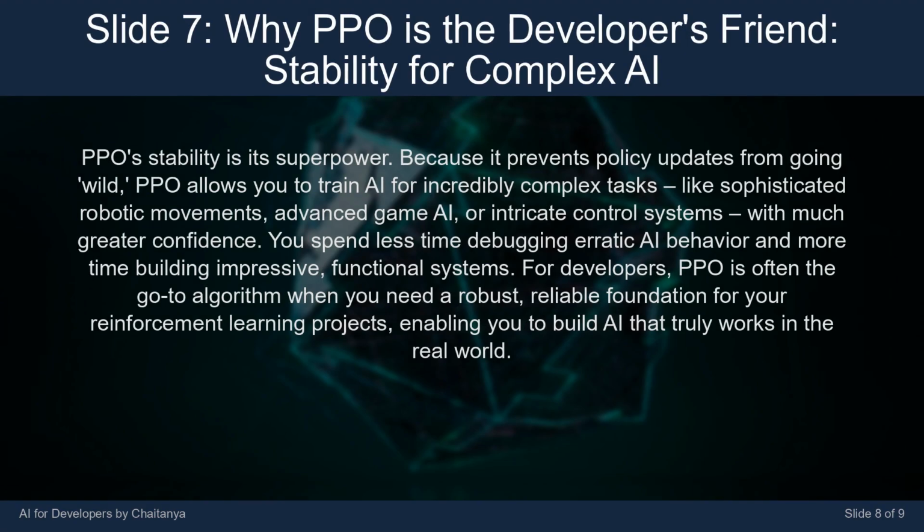PPO's stability is its superpower. Because it prevents policy updates from going wild, PPO allows you to train AI for incredibly complex tasks, like sophisticated robotic movements, advanced game AI, or intricate control systems, with much greater confidence. You spend less time debugging erratic AI behavior and more time building impressive, functional systems. For developers, PPO is often the go-to algorithm when you need a robust, reliable foundation for your reinforcement learning projects, enabling you to build AI that truly works in the real world.